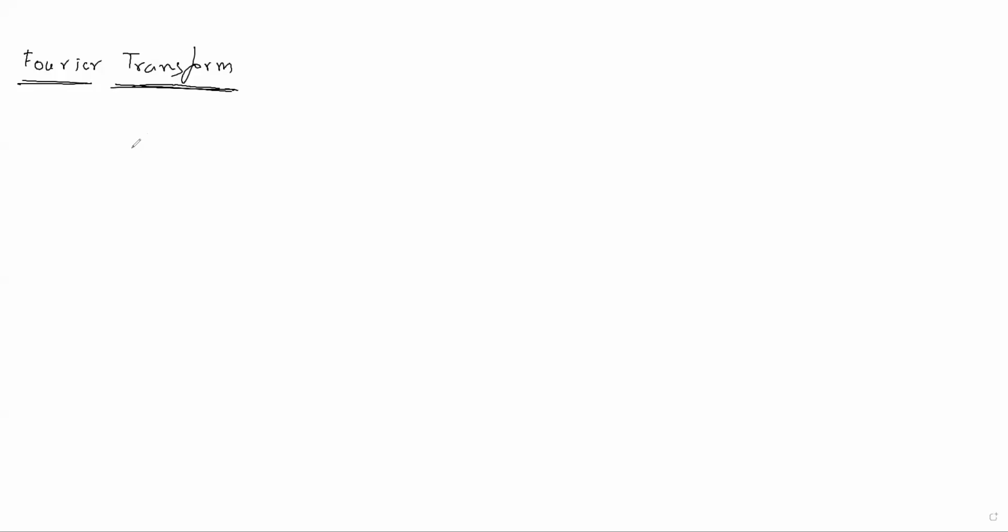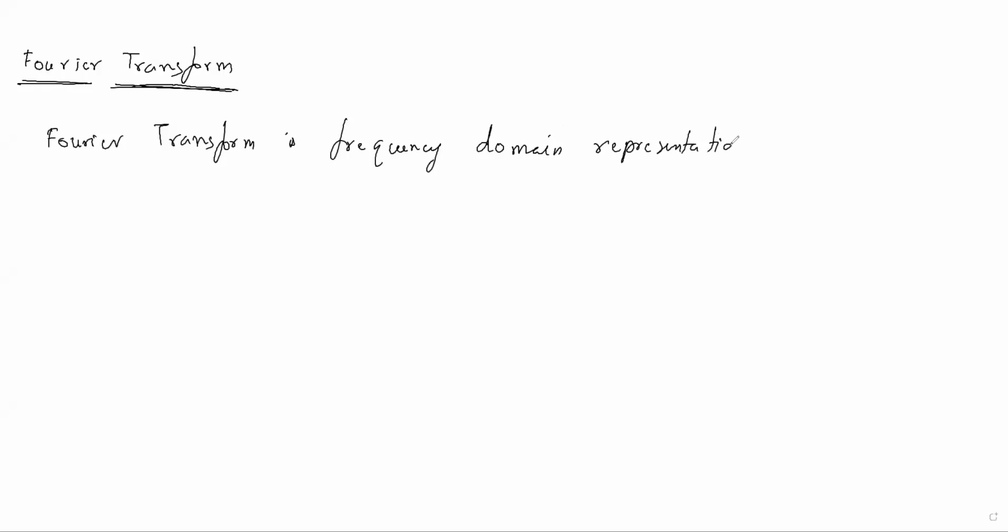So it is a transformation from time domain to frequency domain. You can write like this: Fourier transform is a frequency domain representation of a continuous time signal.